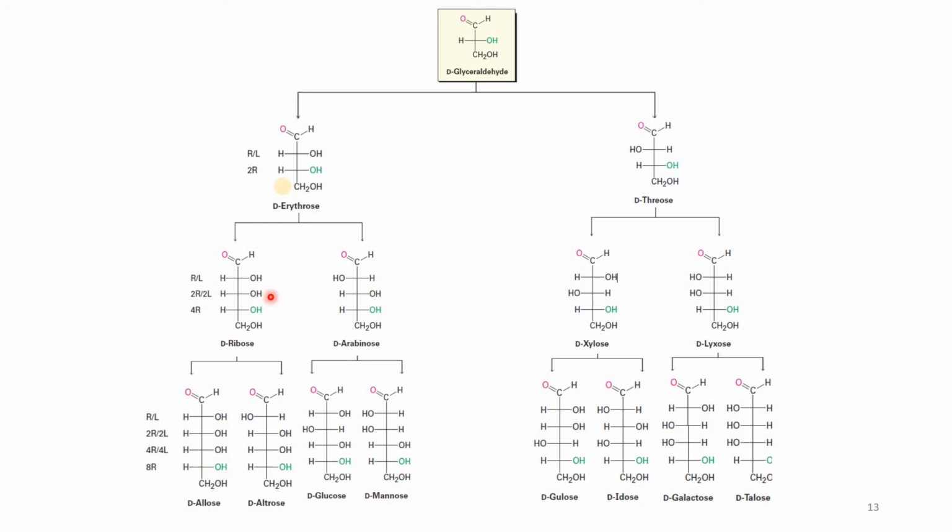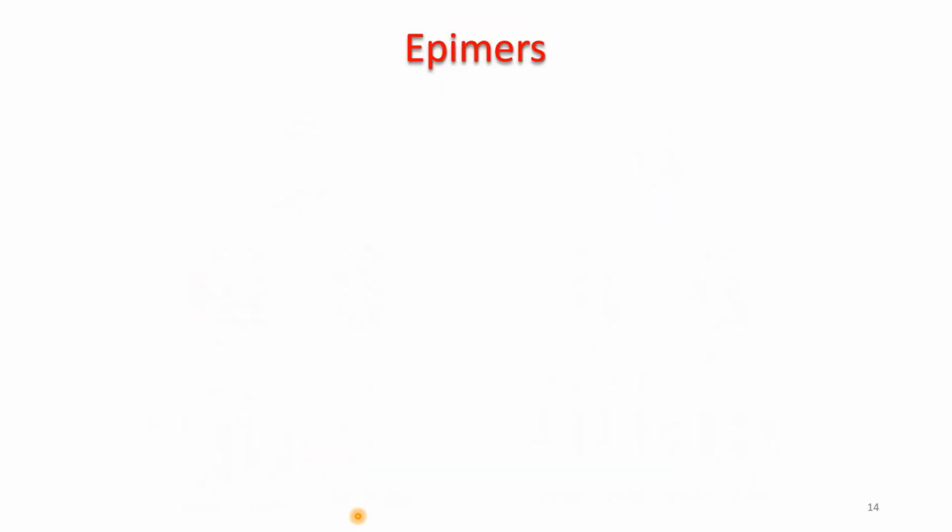So we can easily remember R by L, R by L, R by L. 2R, okay, because there is no more stereo center, so it will be here. Then 2R by 2L, 2R by 2L. Then 4R, there is no more stereo center, so it is 4R. It is 4R by 4L and it is 8R. And so on. We can go to the stereoisomers of the next one, which has 7 carbons. Then come to the part epimer. What is epimer?